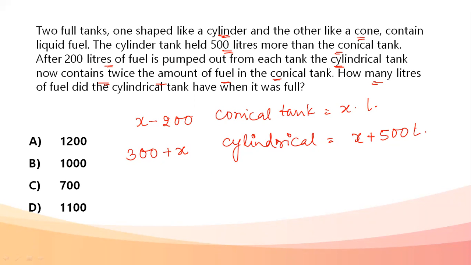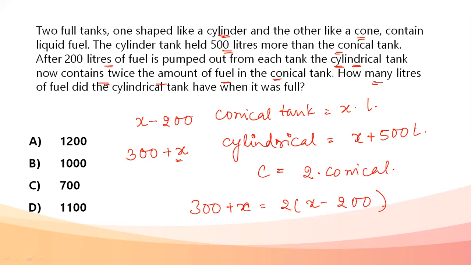According to the question, after pumping out, the cylindrical tank contains twice the amount in the conical tank. So the new capacity of the cylindrical tank, 300 plus x, equals twice that of the conical. When we solve this, 300 plus x equals 2x minus 400, and the value of x comes out to be 700 liters. That is the capacity of your conical tank.